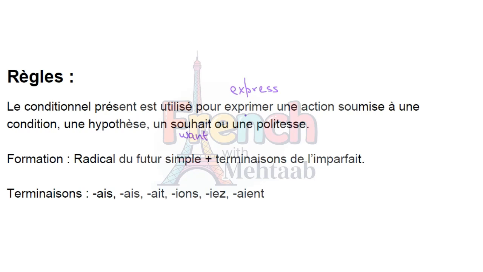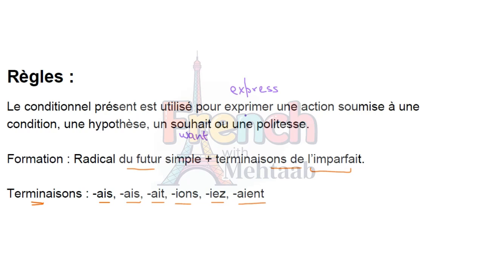So the very simple rule for making this tense is that for the formation of the verb, you would simply take the radical of the future simple and add the terminations of l'imparfait. So we would take the radical of the future simple and the terminations of imparfait. The terminations of imparfait are AIS with je, AIS with tu, AIT with il and on, IONS with nous, IEZ with vous, and AIENT with ils and elles.